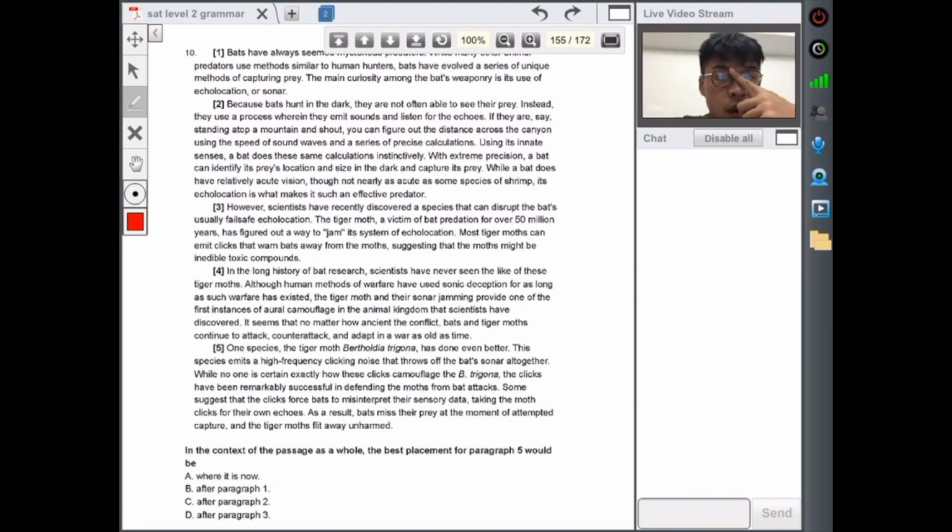I'm sorry, typo. So where it is now, after paragraph 1: a main curiosity among the bat's whimpering is its use of echolocation or sonar. After paragraph 2: so while a bat does have relatively acute vision, it's not nearly as acute as some species of shrimp. Its echolocation is what makes it such an effective predator. All right, number 3: most tiger moths can emit clicks that warn bats away from the moths, suggesting that moths might be inedible, with toxic compounds, right? And then it says one species of tiger moth. All right, so right here, perfect. So the answer for this one is D.